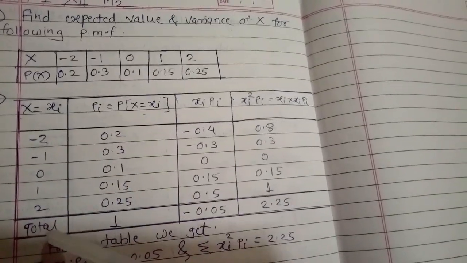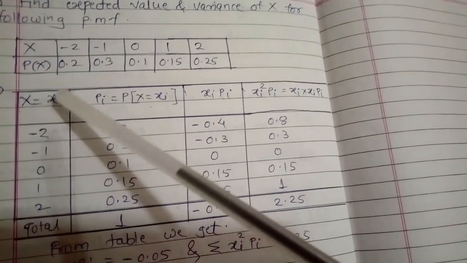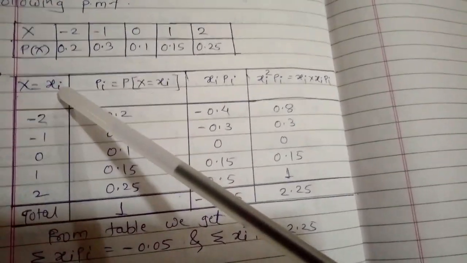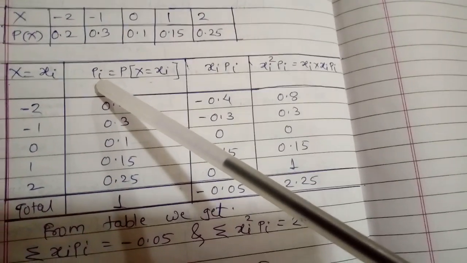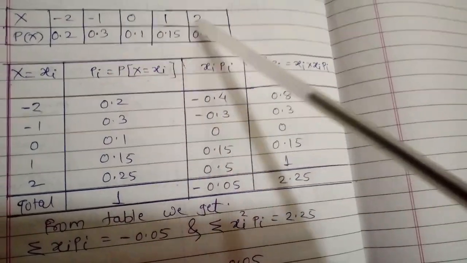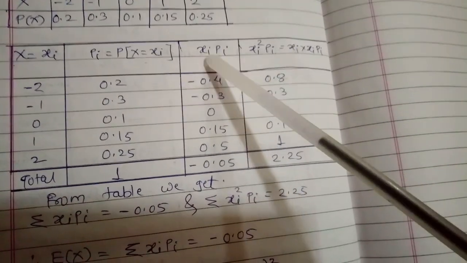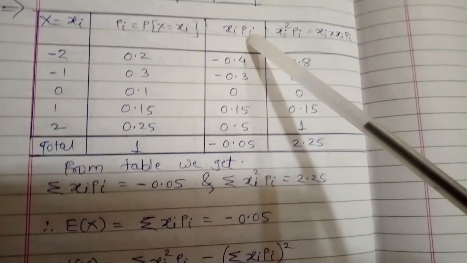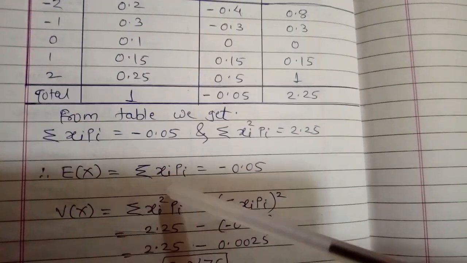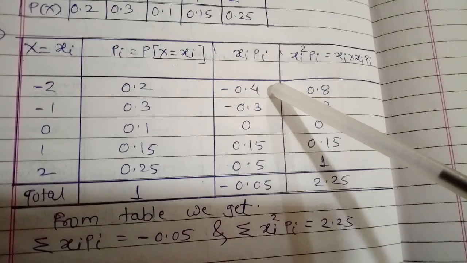For this we have to draw a table in which first we write down the x. This x we denote by xi for the formula, and this probability we denote by pi. So xi is this part, and pi is this part, that is the p of x part. Next we take the product, xi into pi. You know the formula of expected value, that is E of x is the summation of xi into pi. So we consider x as xi and p of x as pi, and take the product of these two.